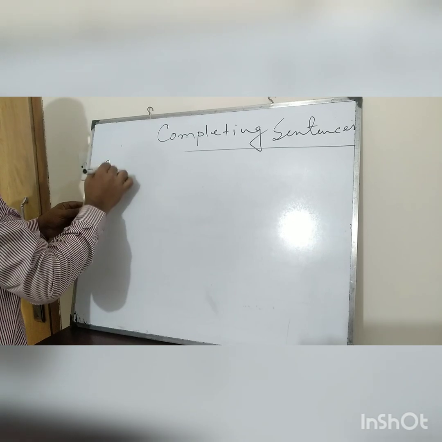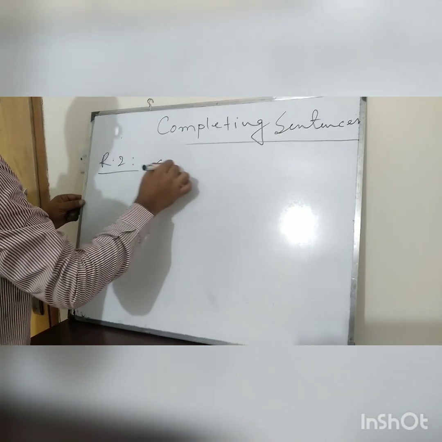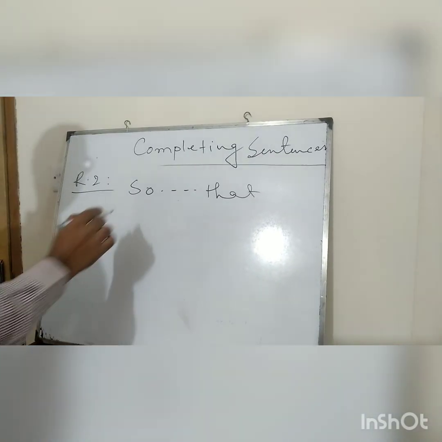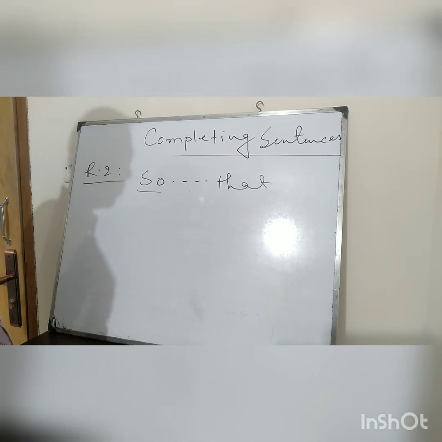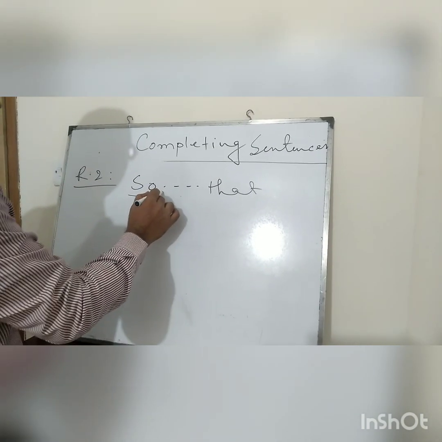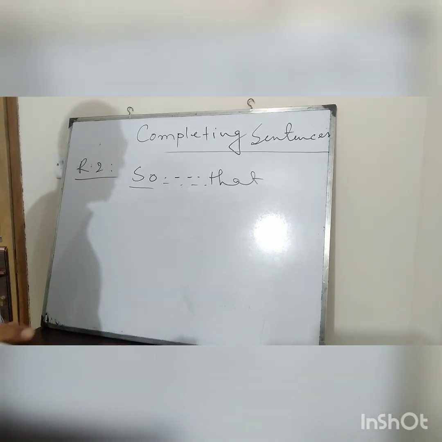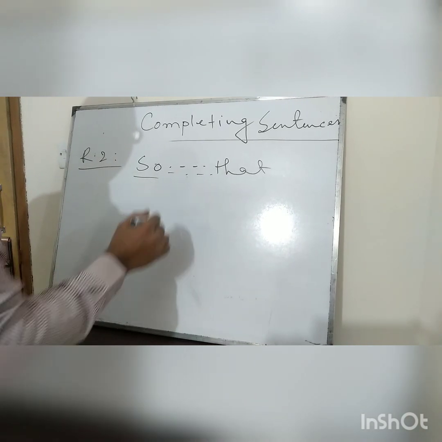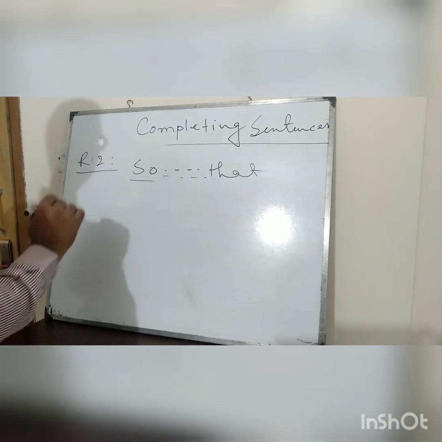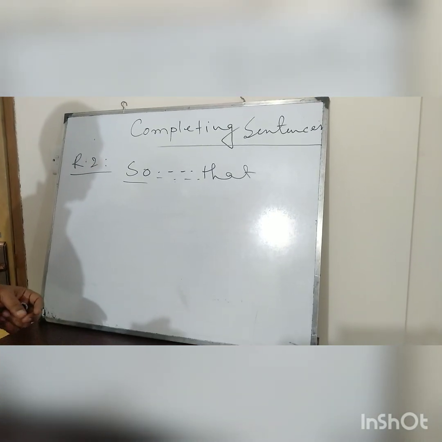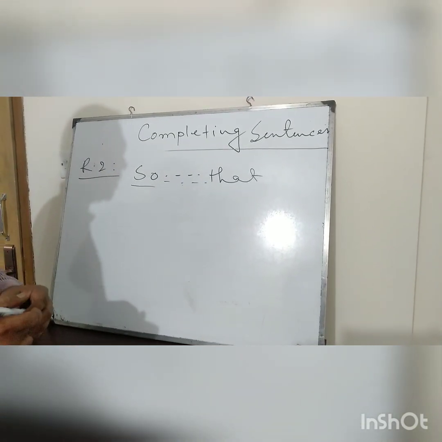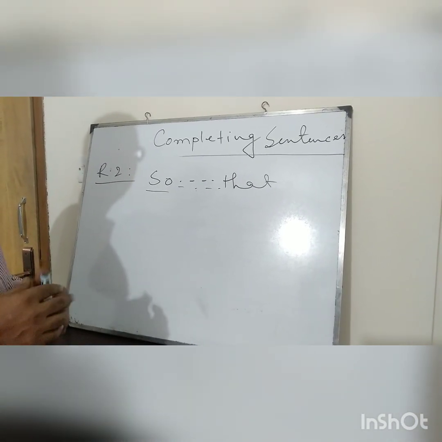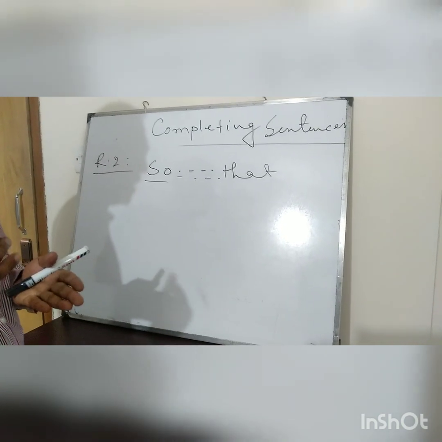Rule number 2. So that. This so means the intensity of something, and in the dot dot or in the gap there will be an adjective or an adverb. You should know it very well that adjectives are of two kinds. Basically, the adjective of quality, these types of words may be sorted in two ways: positive adjectives and negative adjectives.